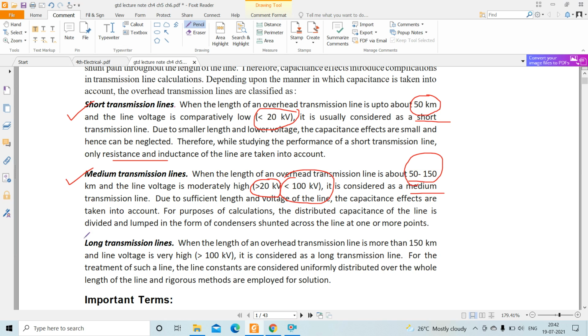Then the next one is the long transmission line. When the length of the transmission line is more than 150 kilometer and voltage is very high, that is greater than 100 kV, it is considered a long transmission line. For the treatment of such a line, the line constants are considered uniformly distributed over the whole length of the line and rigorous methods are employed for solution. But in your syllabus you study only short and medium transmission line.